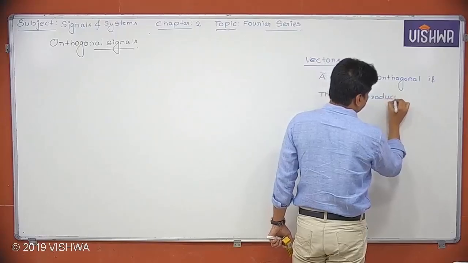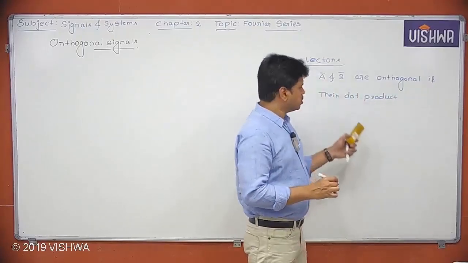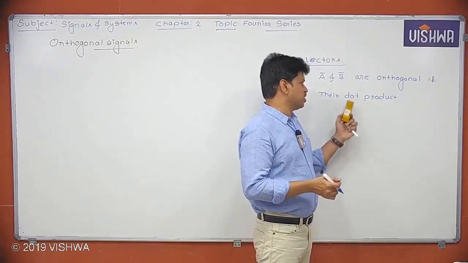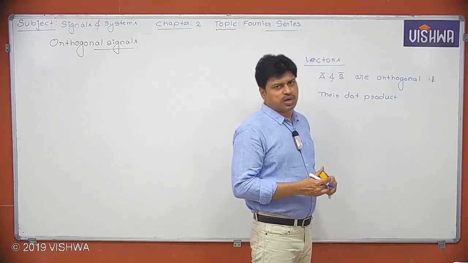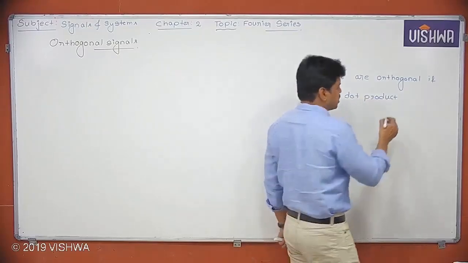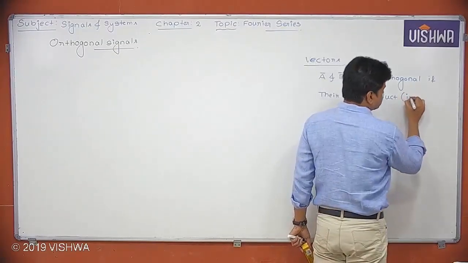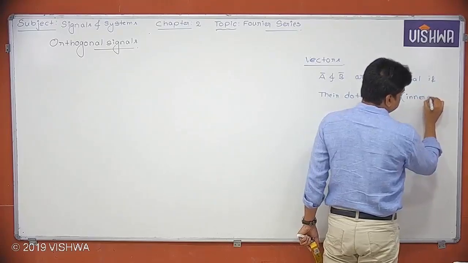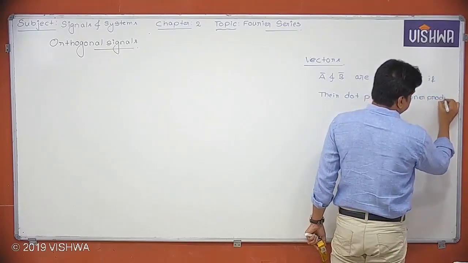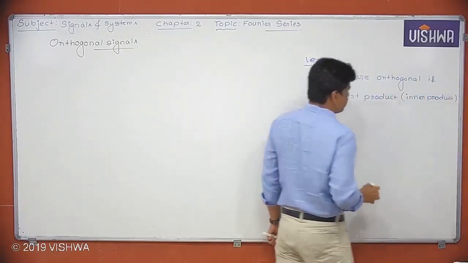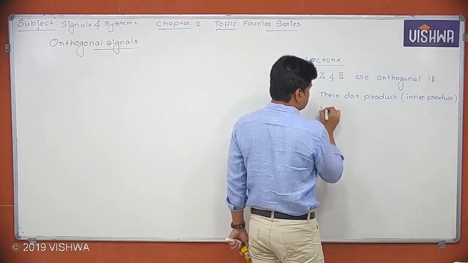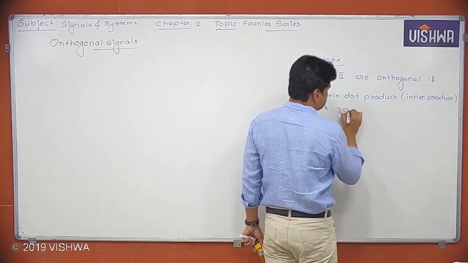Their dot product. So you might not know this actually. Dot product is also called the inner product. Dot product or inner product is zero.